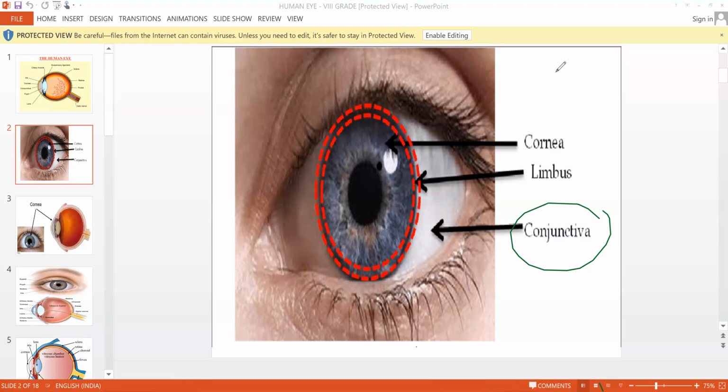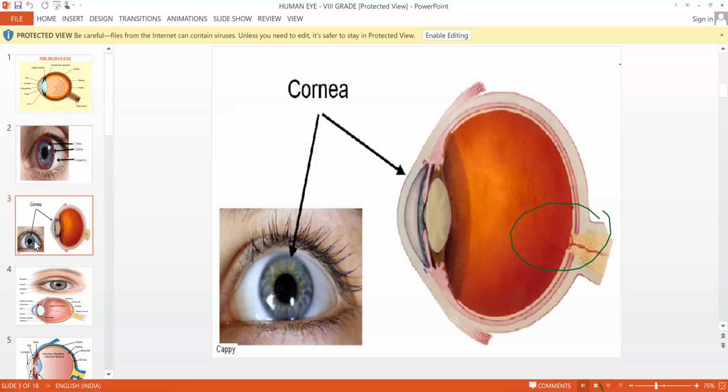1 minute. Now the children will join. I don't know how they will understand anything. So 1 minute. So this is the cornea. Okay. 1 minute, children.